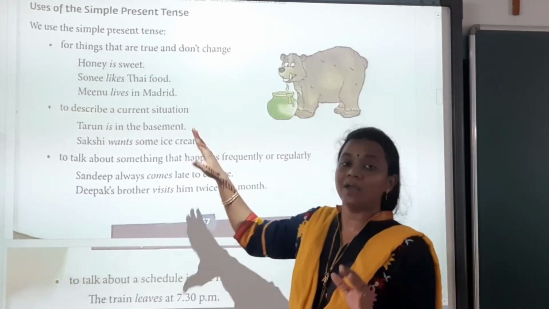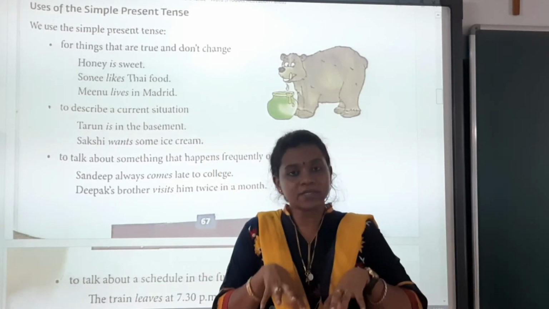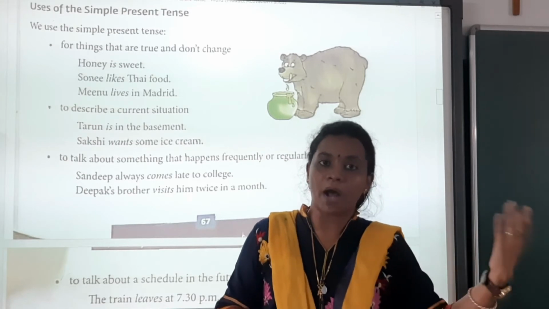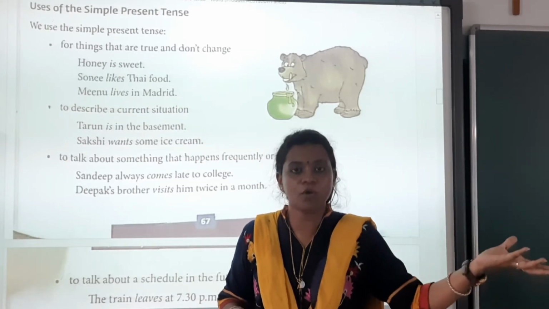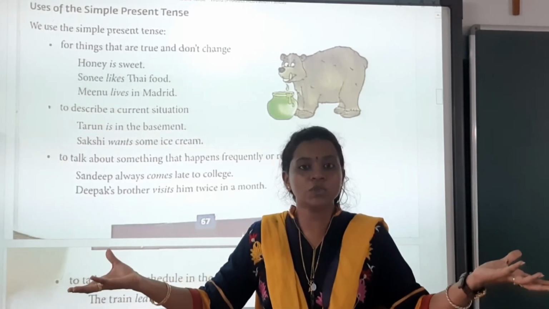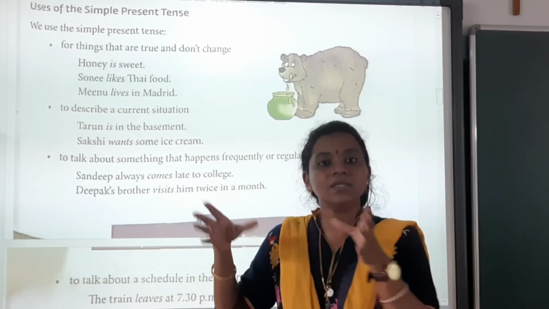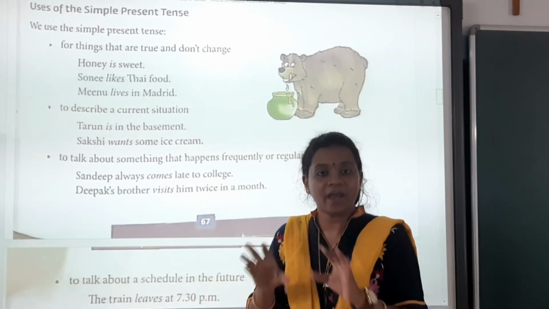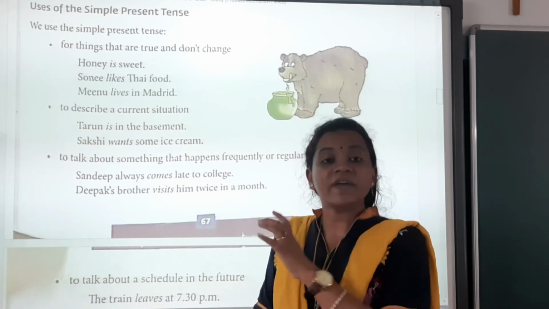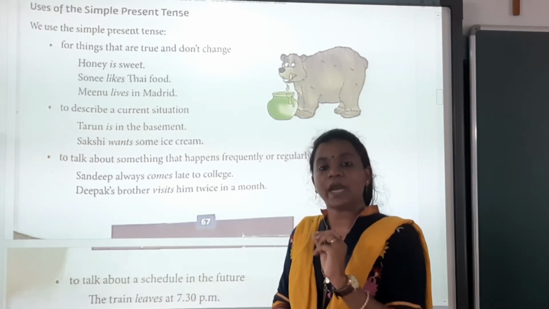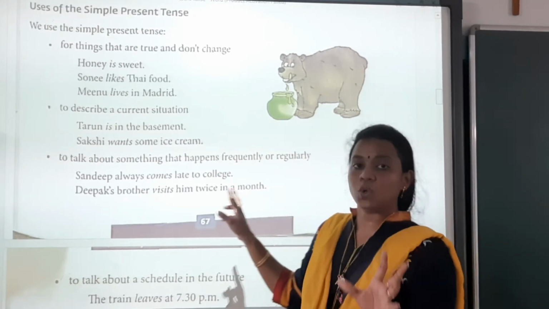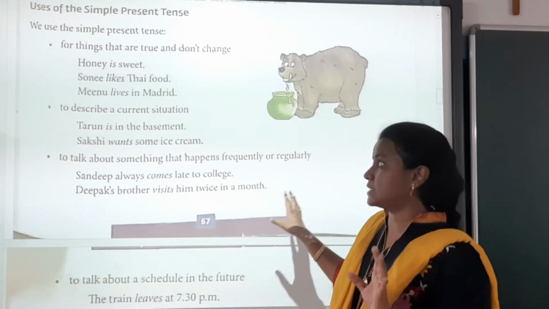For example, honey is sweet. At present honey is sweet, in the past if you ate honey it was also sweet, and in the future it remains sweet. So honey is sweet means it remains forever sweet. The truth which doesn't change for any time period is expressed in the simple present tense.